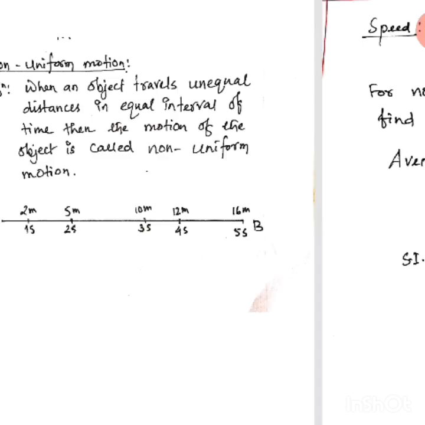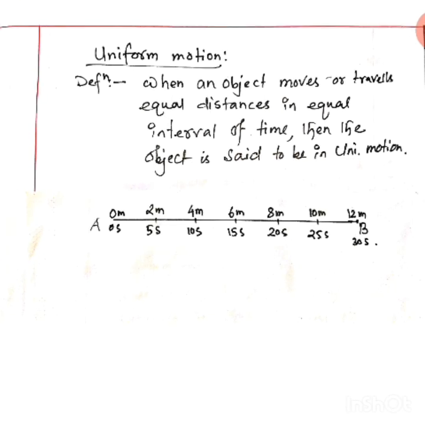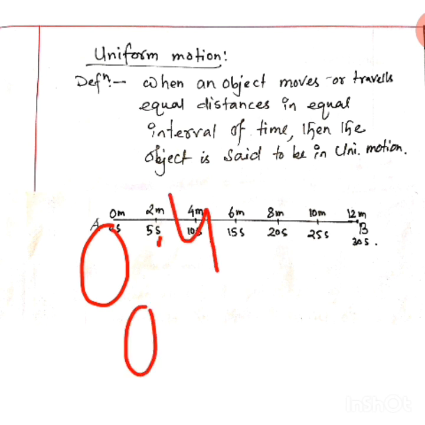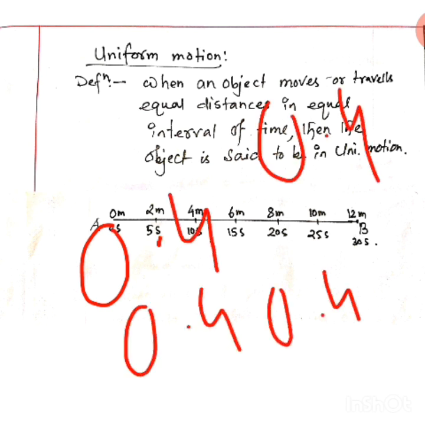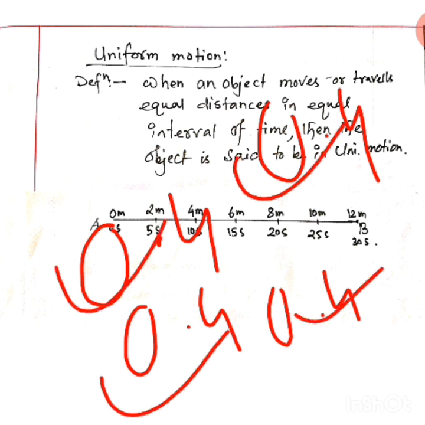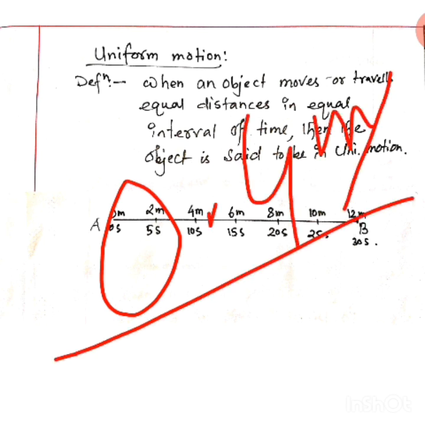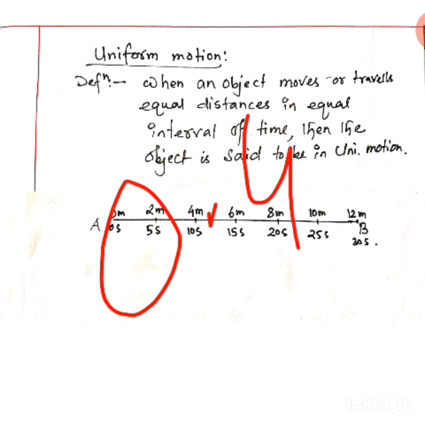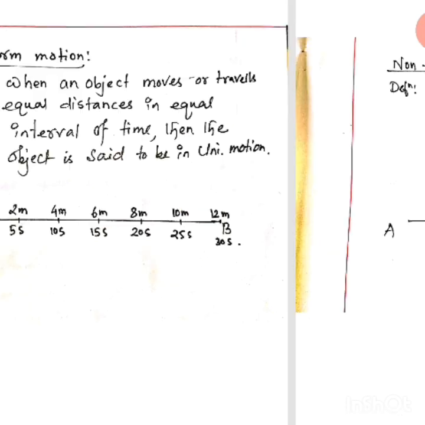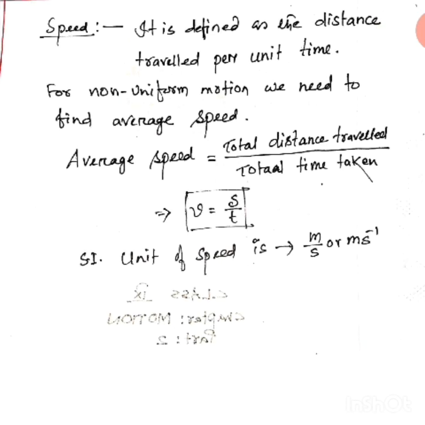Like that only, here also what are you getting? You are getting 0.4, 0.4, 0.4, 0.4 everywhere. Meter per second is the unit. All you are getting is 0.4. So is it really needed to find out the average there? No need. You can directly say that 0.4 is the average value. So 0.4 meter per second is the average speed of the object. So understood? There is no need to find the average value for speed in case of uniform motion, but in case of non-uniform motion you need to calculate the average value.